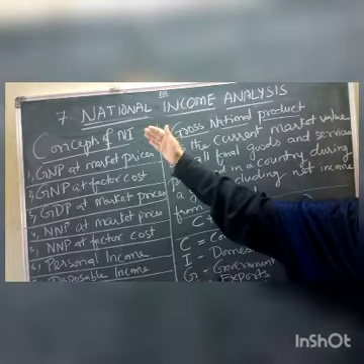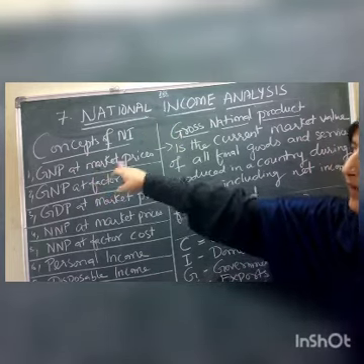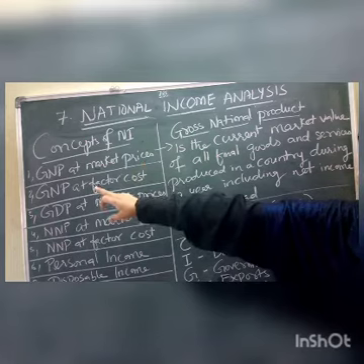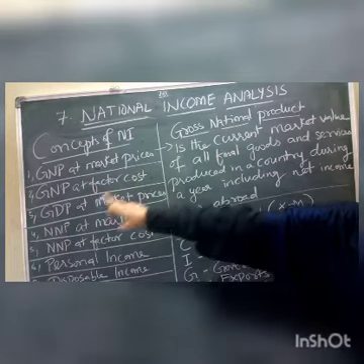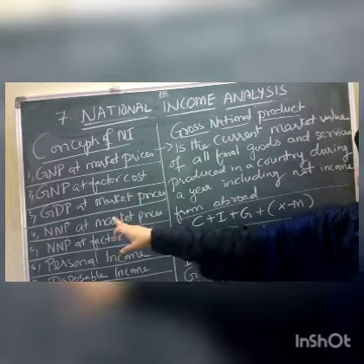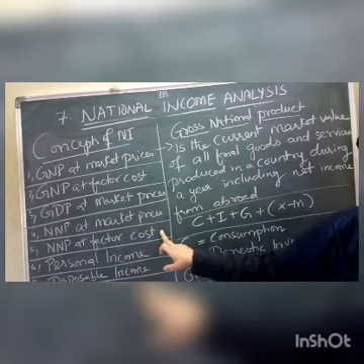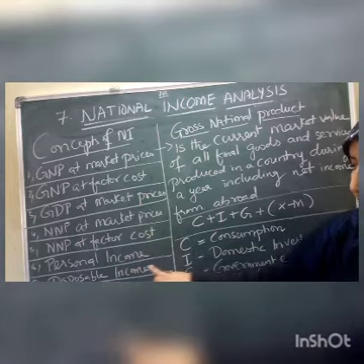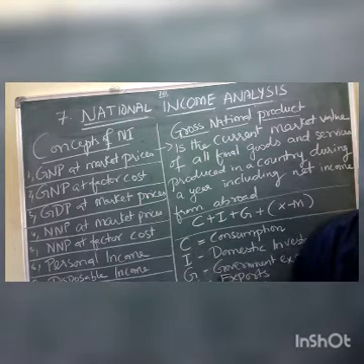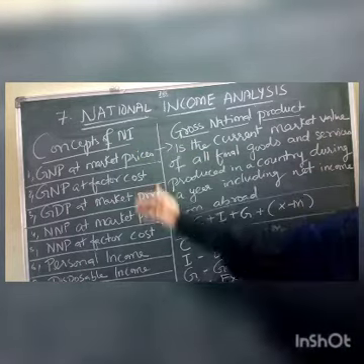So, what are those various concepts? These are gross national product at market prices, gross national product at factor cost, gross domestic product at market prices, net national product at market prices, net national product at factor cost, personal income, disposable income, and per capita income. So let us discuss, children, one by one all these concepts of national income.